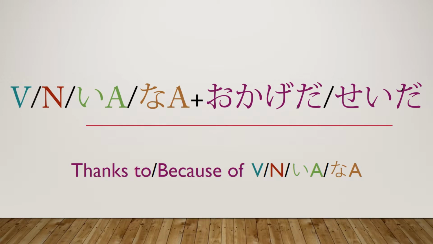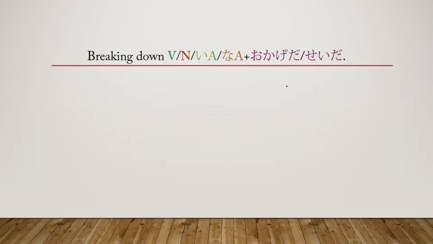The first thing I really want to go over is that these both are considered nouns in Japanese, which means that normal noun modification rules apply. We'll go over that in a little while though. If we want to translate this to English, these basically translate to thanks to and because of. Okage da translates to thanks to, while seida translates to because of. The first one is usually used in a positive sense, while the second one is usually used in a negative sense. Let's go ahead and break down these structures so that you know exactly what I'm talking about.